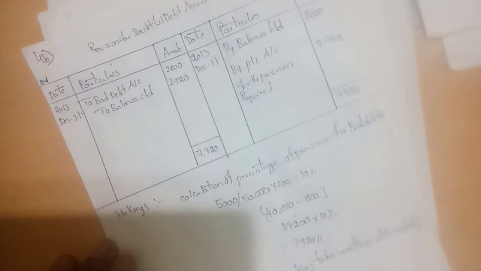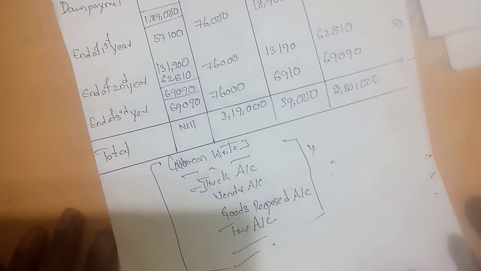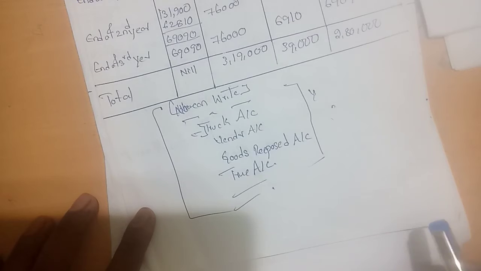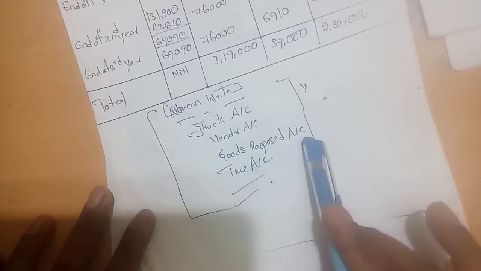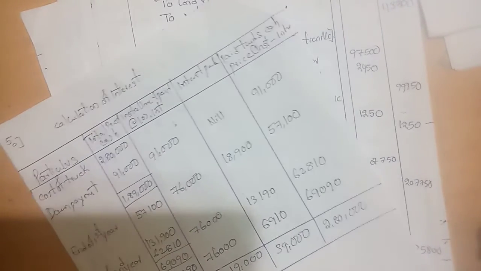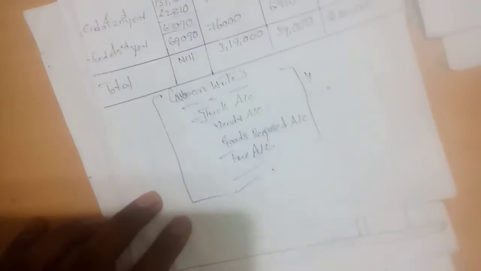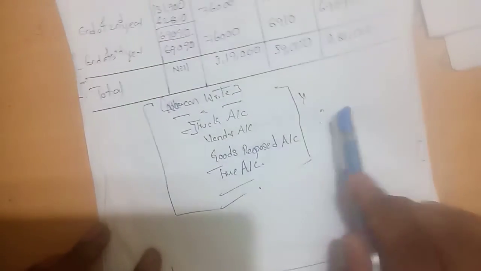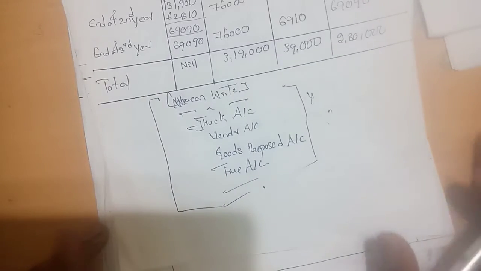So next, 5th question B. Truck account, vendor account, goods repository account. So cost of truck here, rate of total cash. Fifth question here is also finished. If any doubts about preparing the truck account, comment below. I will mention whether it is correct or wrong. So goods repository account, truck account, vendor account. So we need to calculate like this.